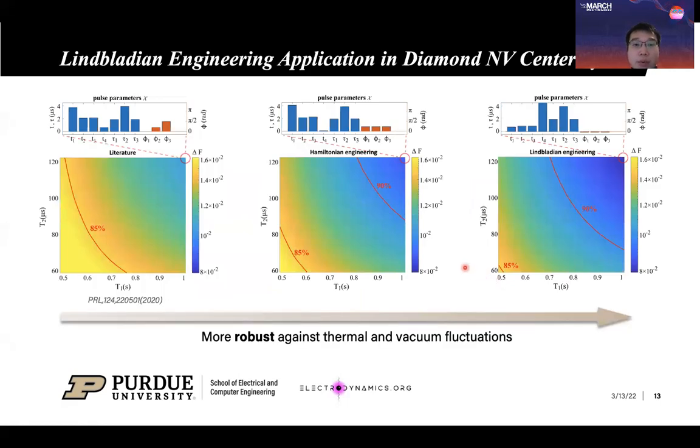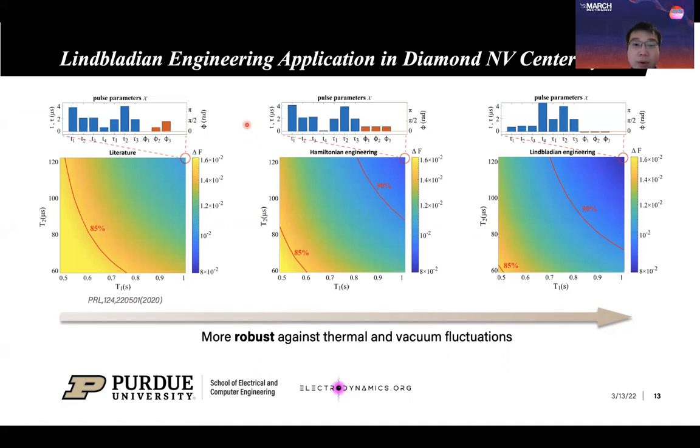So in this slide, we present the application of Lindblad engineering in diamond evanescent system. We show 3 different microwave pulse sequences. The first comes from the literature. The second is optimized by Hamiltonian engineering, and the third is optimized by Lindblad engineering. So here we show the pulse parameters of the 3 microwave pulse sequences in the 3 bar plots in the top half of this figure.